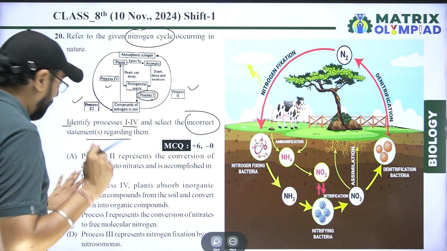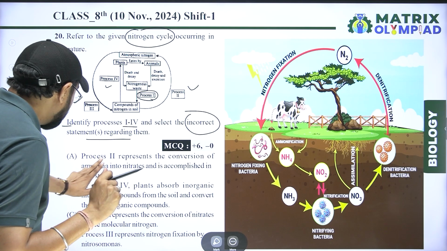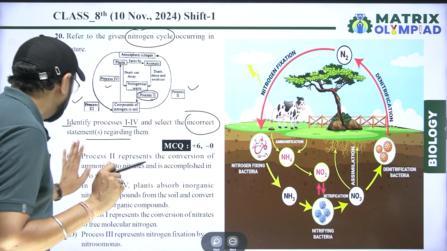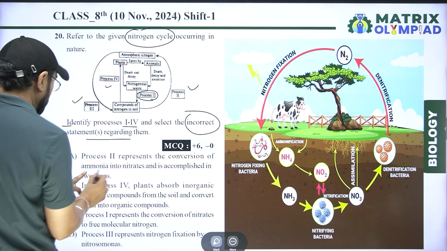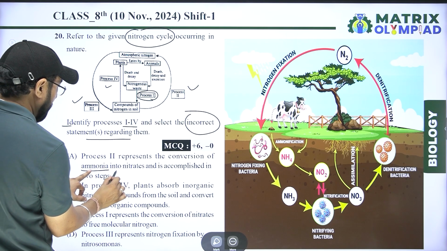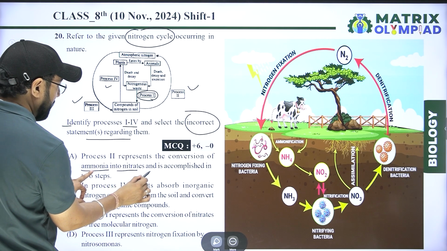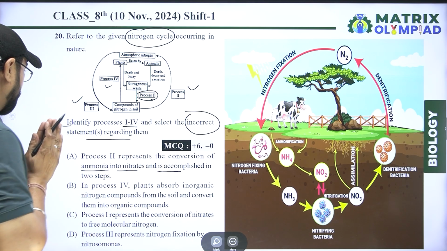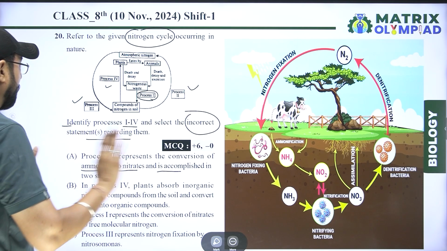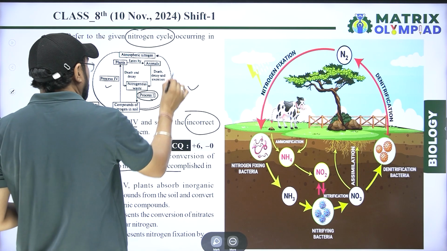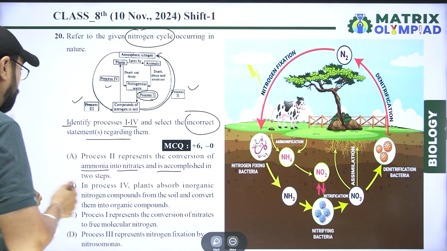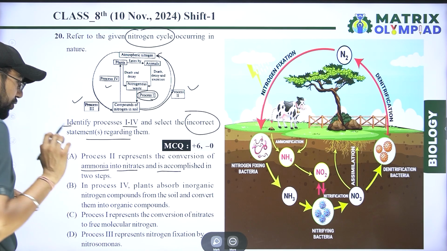First, process second represents the conversion of ammonia into nitrate and is accomplished in two steps? No, that is present only in one step. So this one is wrong.